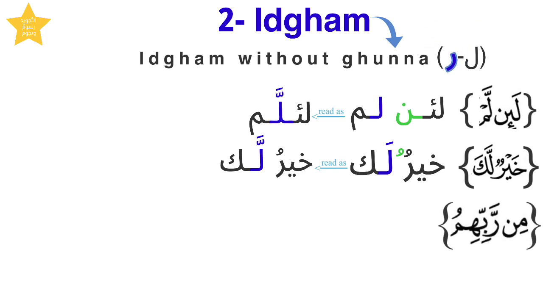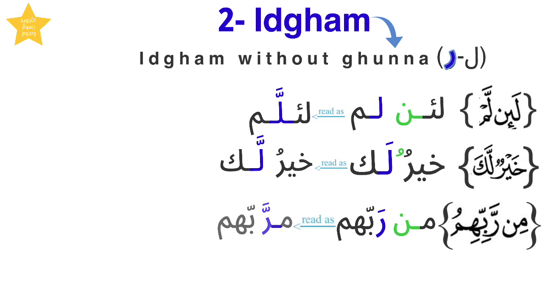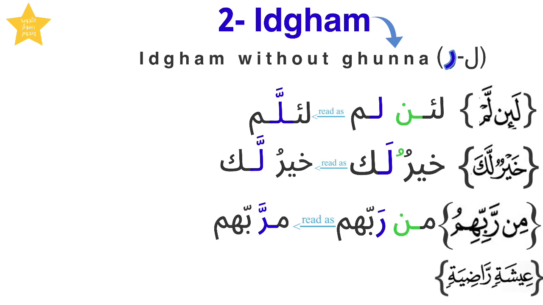من ربهم. Here we have Idgham without gunna because the Noon Sakina was immediately followed by the letter ra, which is a letter of Idgham without gunna. We pronounce it من ربهم. عيشة راضية. Here we have Idgham without gunna because the letter ra, which is a letter of Idgham without gunna, follows the tanween. عيشة